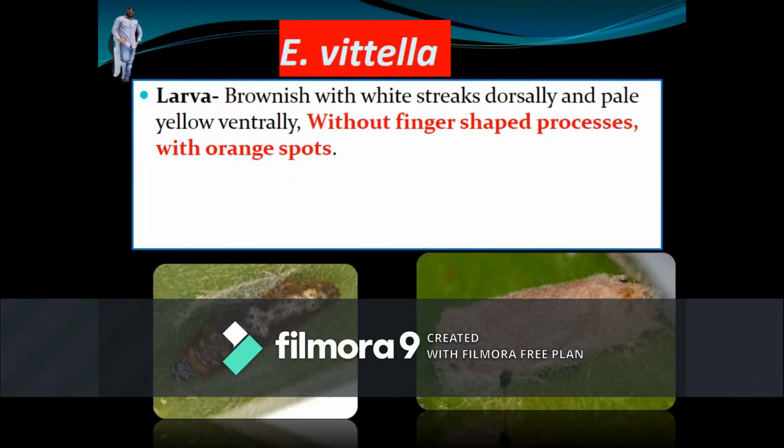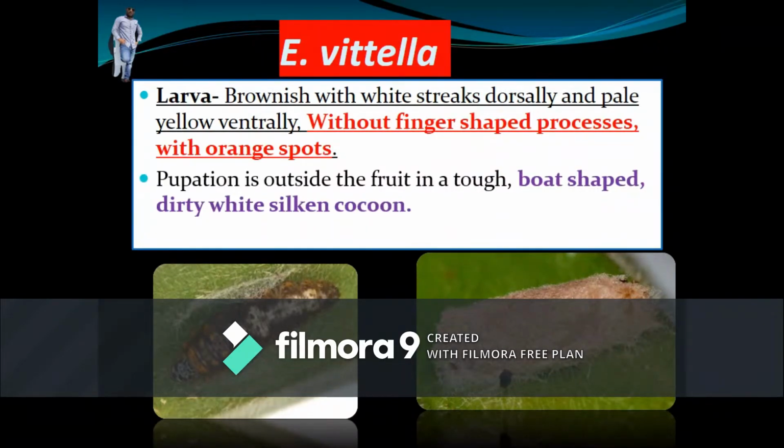Coming to the marks of identification of the larva of Earias vitella. The larva is brownish with white streaks on the dorsal side and pale yellow color on the ventral side, without any finger-shaped processes, with orange spots on the dorsal side of the larva. Pupation occurs in an inverted boat-shaped cocoon,